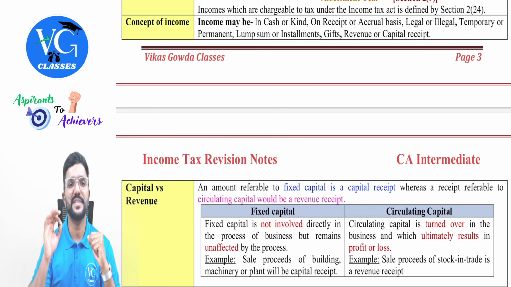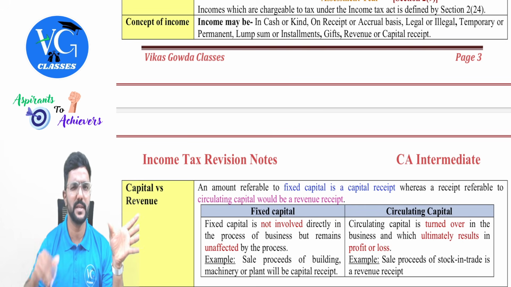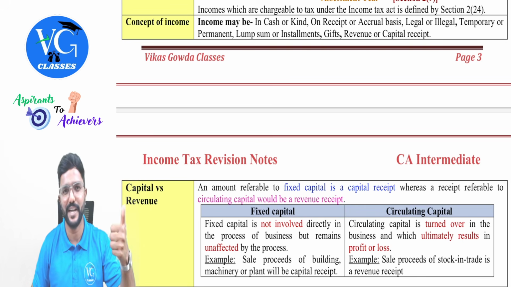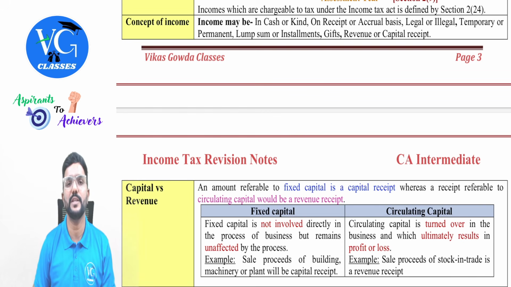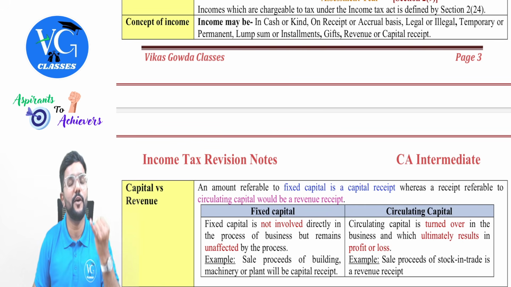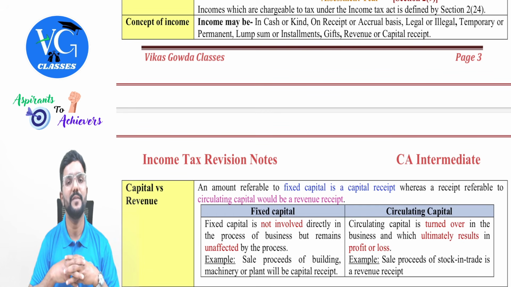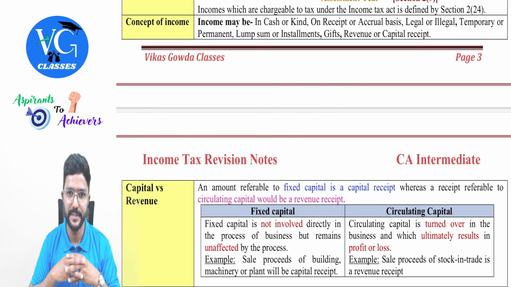Then gifts. As per section 56(2)(x) of the Income Tax Act, gift is taxable under the head income from other sources, guys. There are a few exceptions, like if you receive any gift from a relative or if the value of the gift is less than 50,000, it is not taxable. But anyway, sir, can gift be considered as income? Yes. And gift can be in the form of money, movable property or immovable property. In case of movable and immovable property, we need to check fair market value or stamp duty value to see whether it is taxable or not, which we'll be learning in income from other sources, guys.